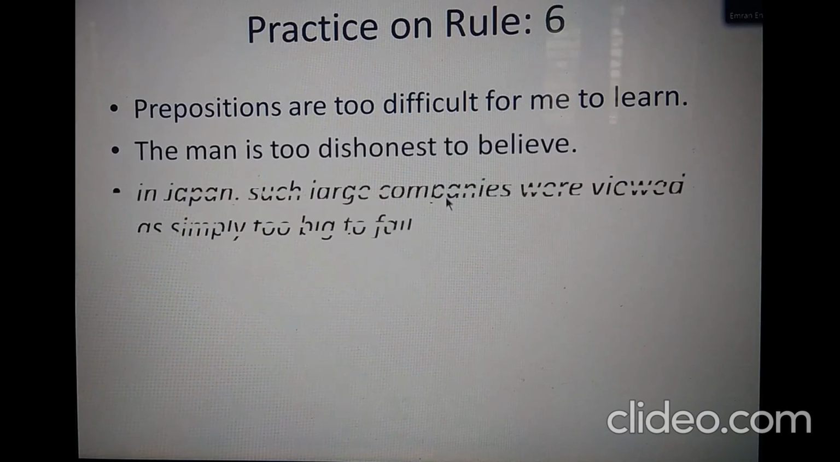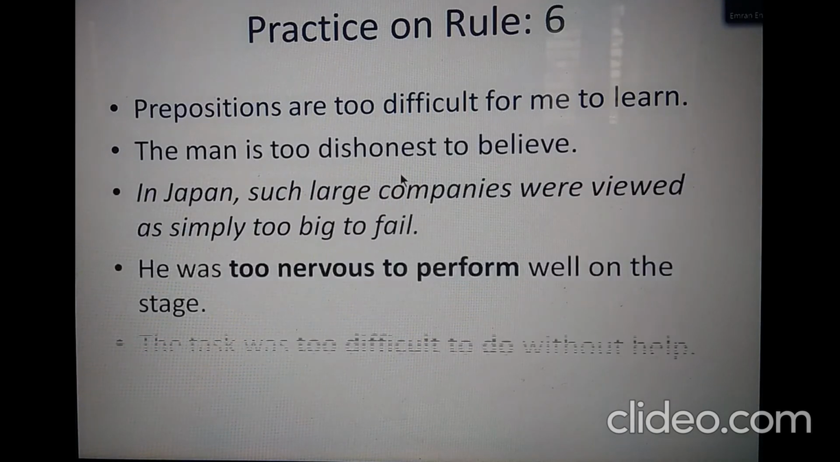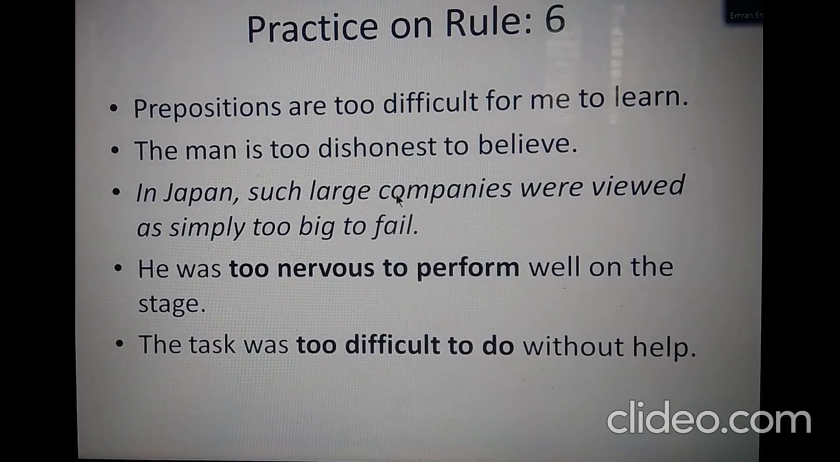So these are some sentences for you to practice at home. Please take your pen and paper, pause this video, and then change the sentences. The first one is to be changed to complex and compound. The second one, the same, complex and compound. The third one also to be changed to complex and compound. The fourth one, complex and compound. The fifth one, the same. The last one is also to be changed to complex and compound.